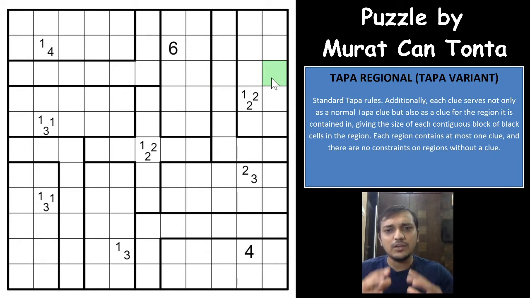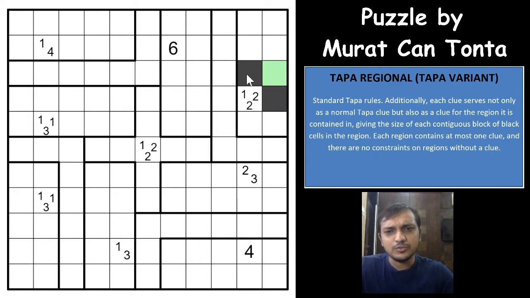That is what I was saying. Every clue works for the surrounding cells as well as for its region, and you will have to find the breaking point. So this cell will have to be shaded, this cell will have to be shaded, at least for the 1 2 2 clue to be fulfilled in the surrounding 8 cells, and this will go out this way. If this shaded cell goes up, there is no way you can have one more cell shaded. For this whole region you need 2 shaded cells, and one more shaded cell will get stranded here, right?